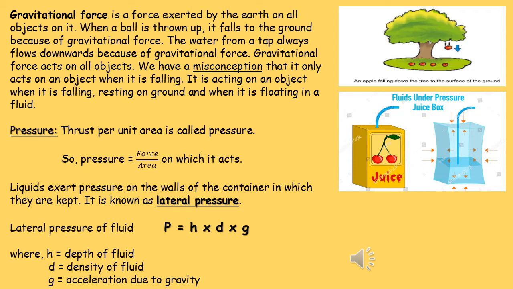Now, what is pressure? Thrust per unit area is known as pressure. So pressure is equal to thrust or force per area. Liquids exert pressure on the walls of the container in which they are kept. It is known as lateral pressure, and it is denoted by P = hdg, where h is equal to depth of liquid, d is equal to density of liquid, and small g is equal to acceleration due to gravity.